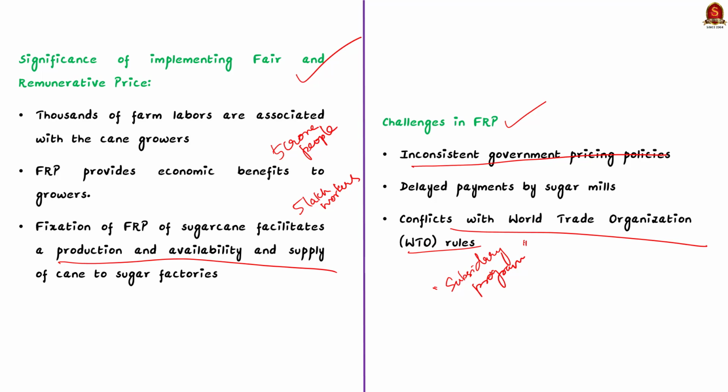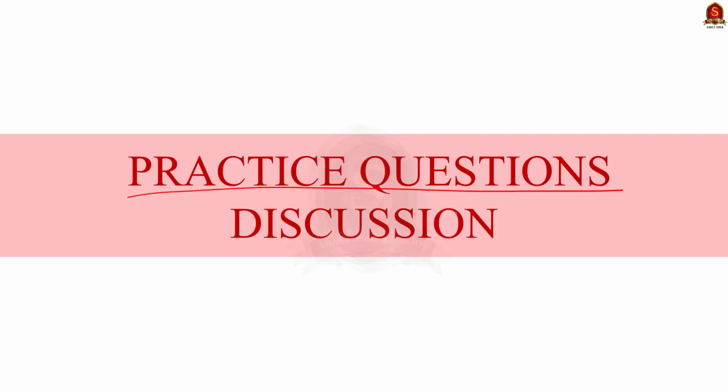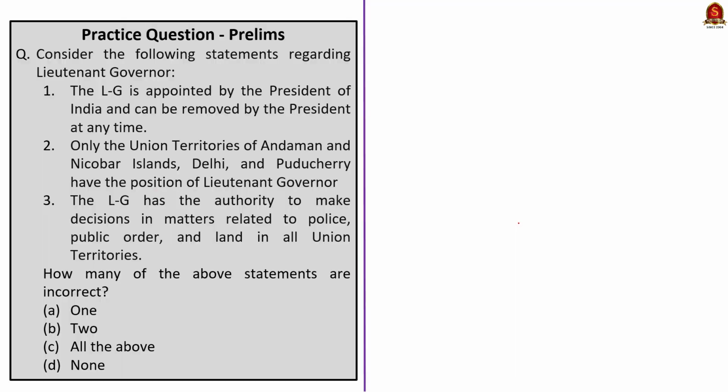So these are the learned points. Now let us move on to the next part of the news article discussion, which is the preliminary practice question discussion. Now look at this first question about Lieutenant Governor. Three statements are given and you have to find how many statements given here are incorrect. See, here the first and second statements are correct. Lieutenant Governor is appointed by the President of India and he can be removed by the President of India at any time.